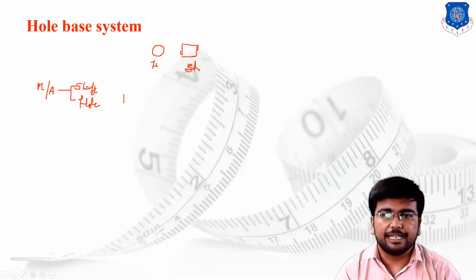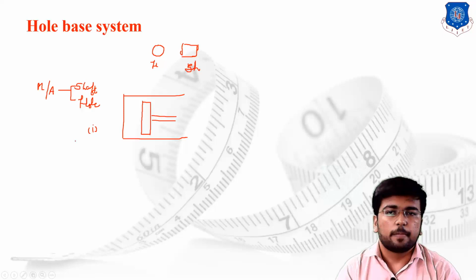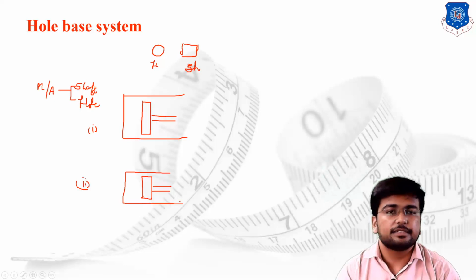Suppose I have to design the piston cylinder arrangement, then what I am supposed to do? Case number 1, I can design the cylinder first and then according to the dimension of the cylinder I will design the dimension of the piston. In case number 2, I can first design the piston, the basic requirement of the piston, and according to the dimension of the piston I am going to design the cylinder. And this is case 2.